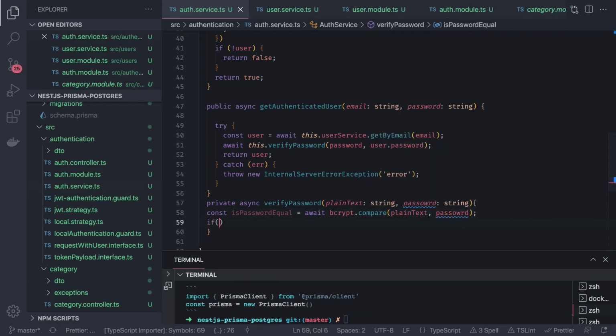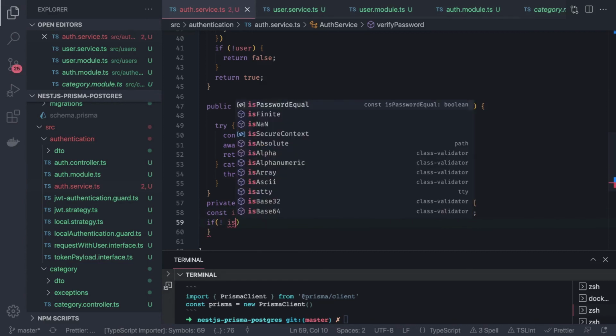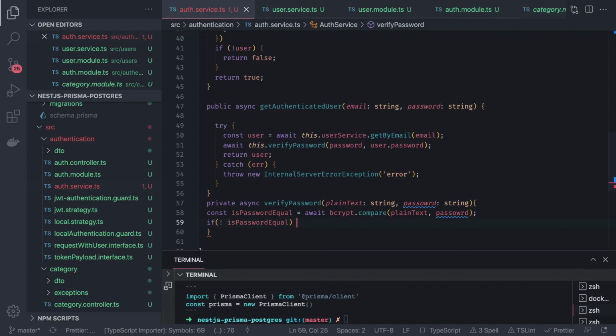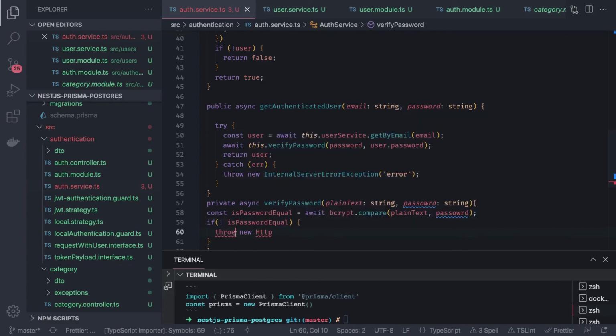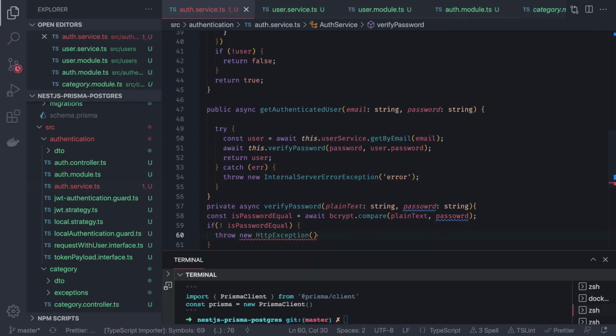And if password is matching, isPasswordEqual, if this is false, then we will say throw new HttpException. We can just return a custom exception here because we need to send a message also.